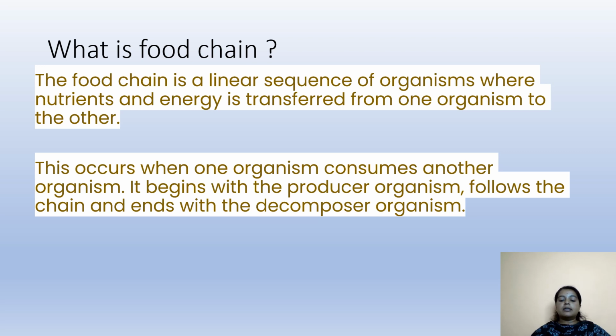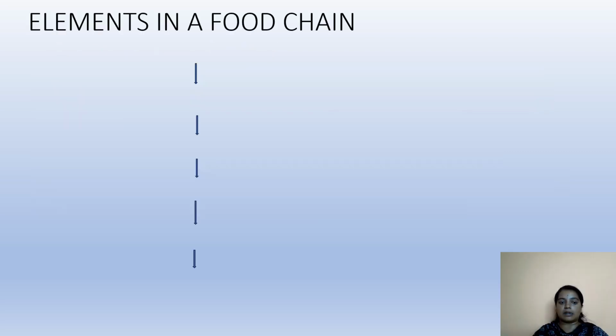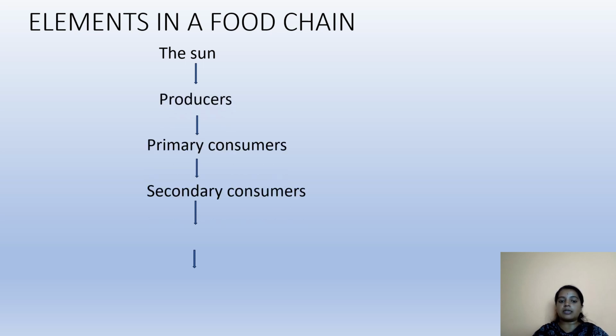It begins with the producer organism, follows the chain, and ends with the decomposer organisms. Then, which of the elements are present in a food chain? It starts from the sun, producers, primary consumers, secondary consumers, tertiary consumers, and lastly, the decomposers. Let us learn one by one.